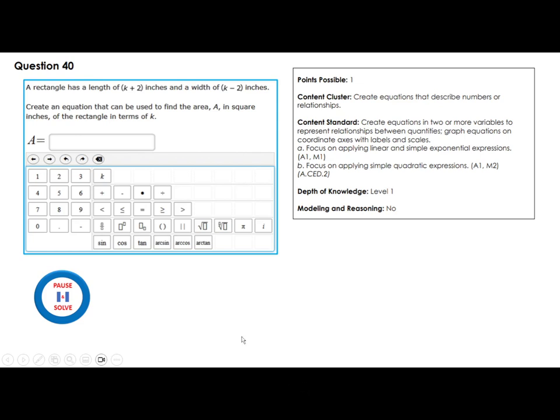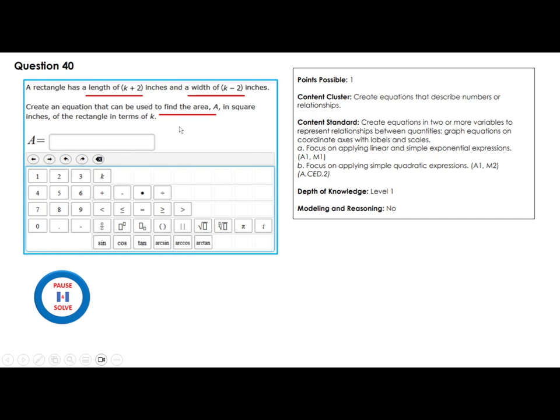A rectangle has a length of k plus 2 inches and a width of k minus 2 inches. Create an equation that can be used to find the area in square inches of a rectangle in terms of k.